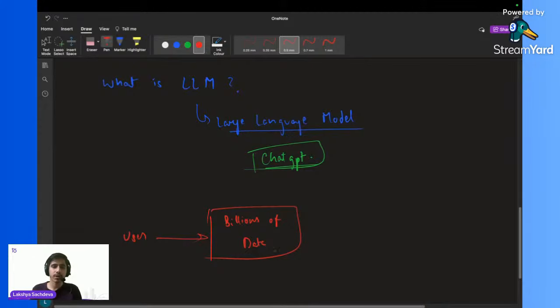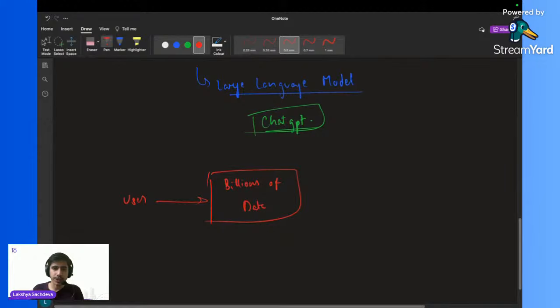what is happening over here? There is some kind of agent that is reading our user's prompt, giving this prompt to this data set, and we are getting some kind of output over here.